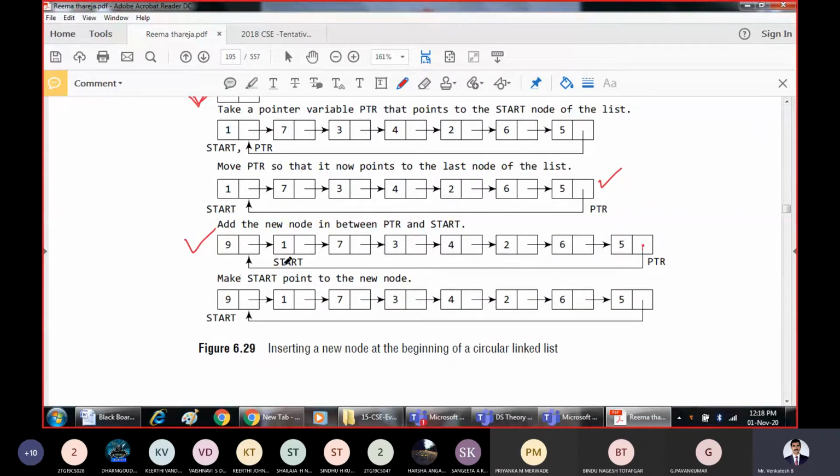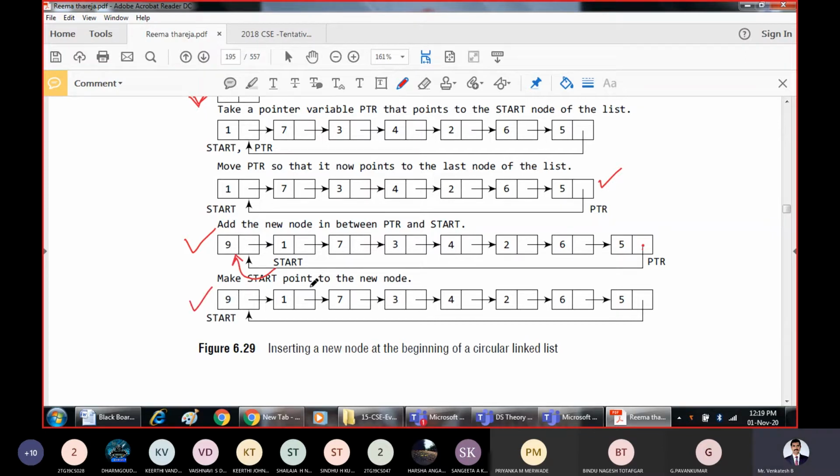But as you can see, start is still pointing to this one. Earlier that was the first node. Now the first node has changed. 9 has become the first node. That means start should point to this 9 now. So that is implemented in this step.